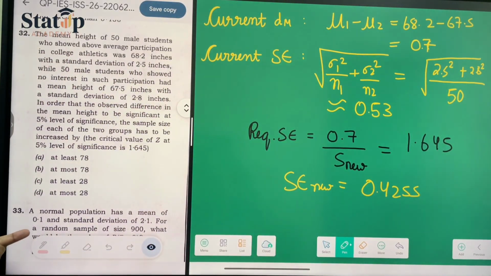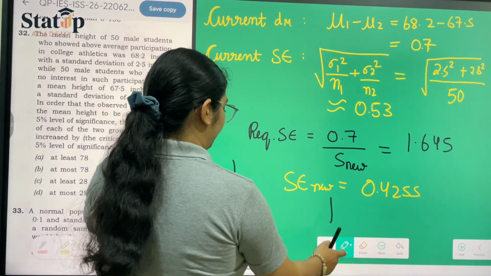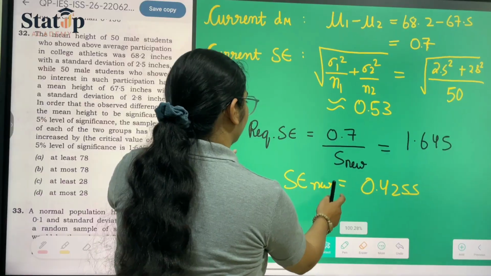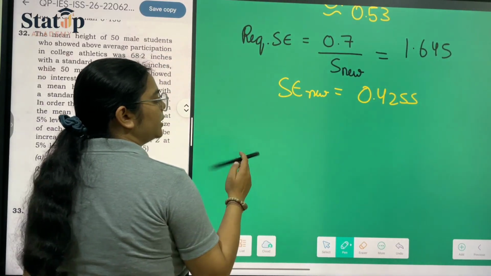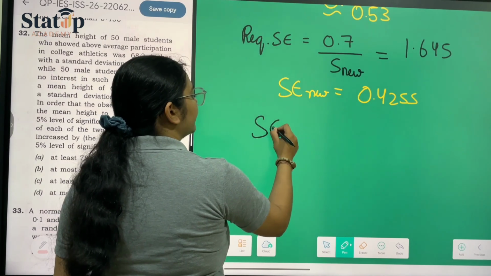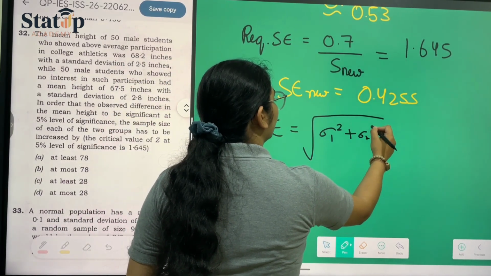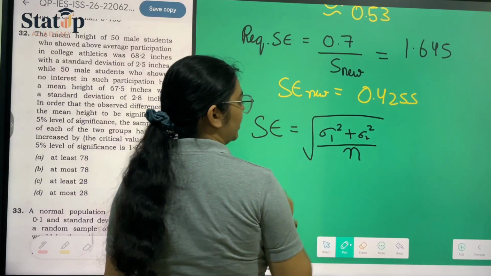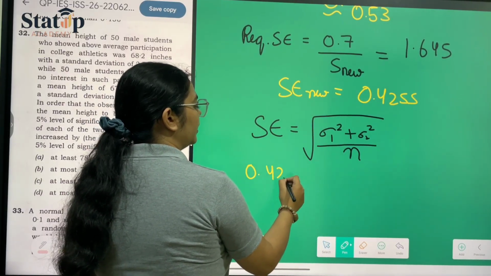Now we have to calculate the required size of n. To get the required size of n, we have to put the formula of standard error here. Standard error has the formula square root of sigma 1 square plus sigma 2 square over n, and n is equal in both the cases. The standard error we have already calculated.